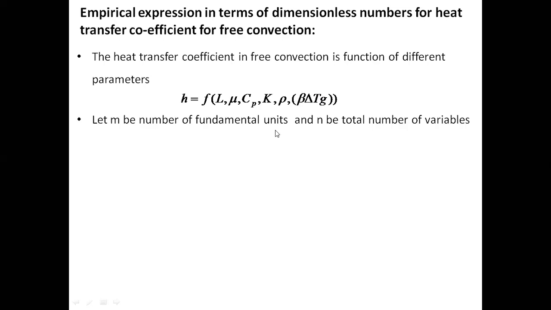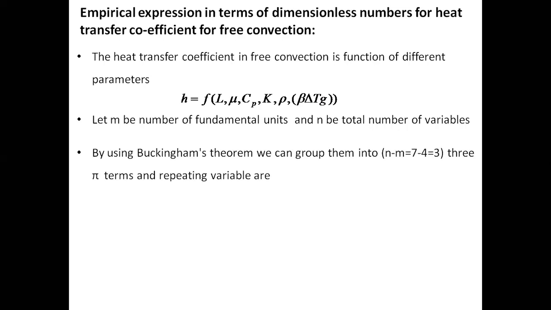So if I take this Buckingham pi theorem, N minus M: total number of variables minus number of fundamental units. Total number of variables is 7 minus number of fundamental units. What are those fundamental units? Length unit L, time unit T, mass unit M, and temperature theta. So N minus M gives you 3. That means there will be 3 pi terms.